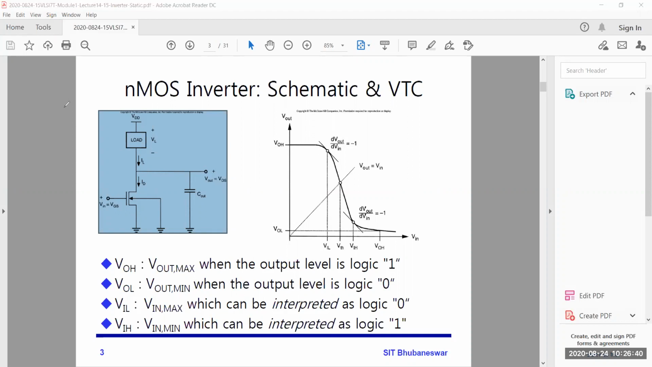If you give any voltage between 2 and 3, that is the transition from VIL to VIH, in that range of 2 to 3, so we will not get exactly 1 or exactly 0. It will be somewhere between VDD and 0. So VIL is the maximum input voltage represented as logic 0 at the input, and VIH is the minimum input voltage, input high voltage, represented as logic high at the input.